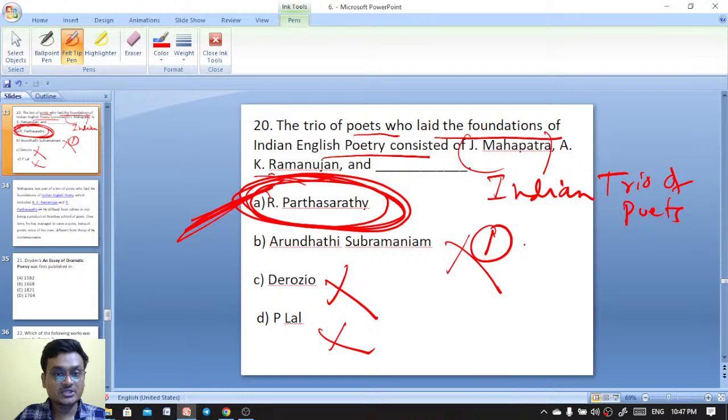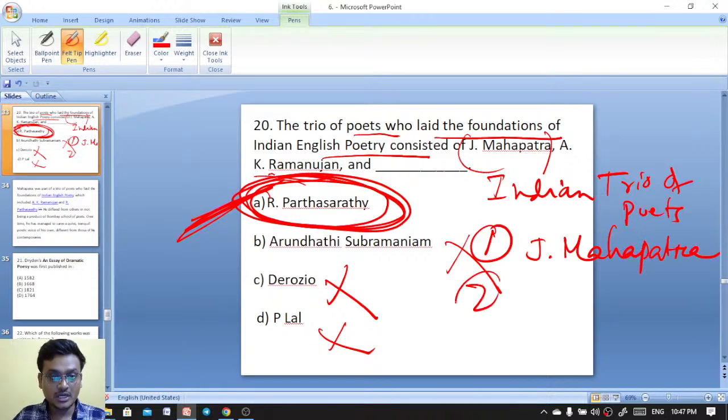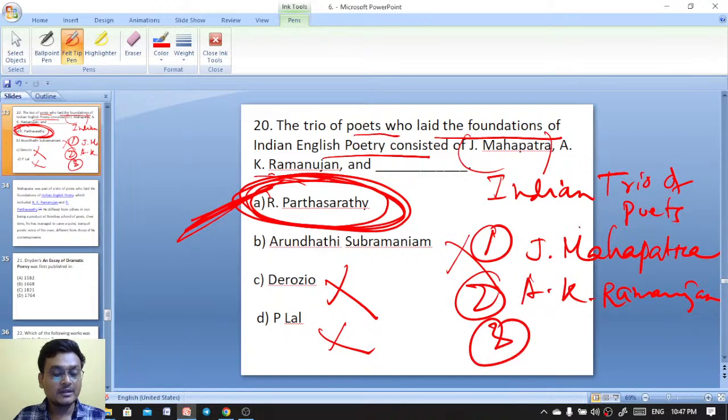The first one is Jayanta Mahapatra, then A.K. Ramanujan, and R. Parthasarathy, okay.